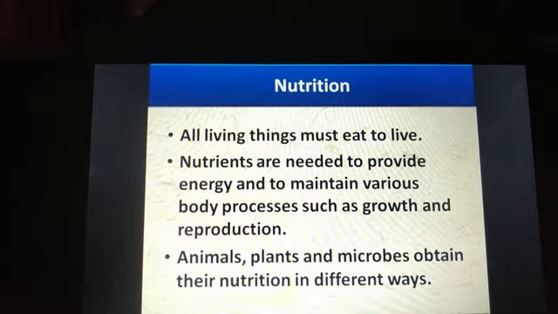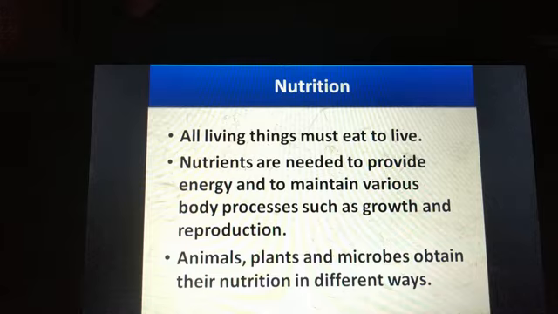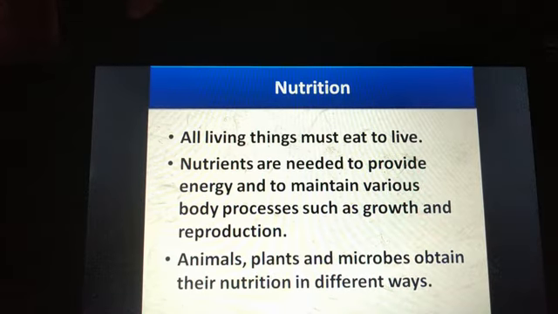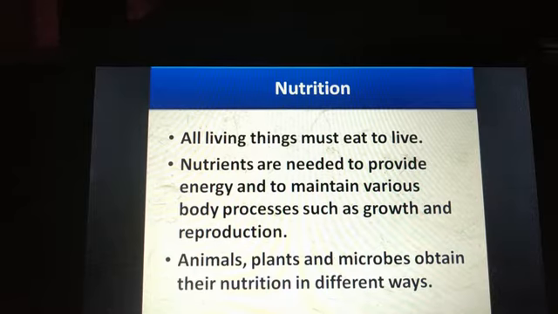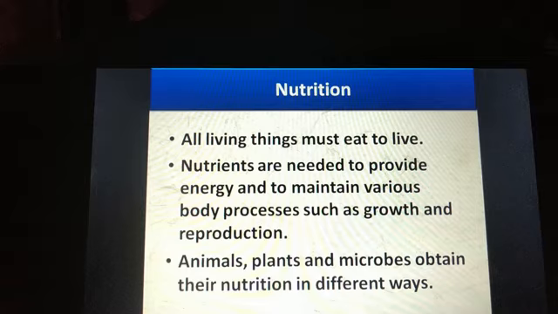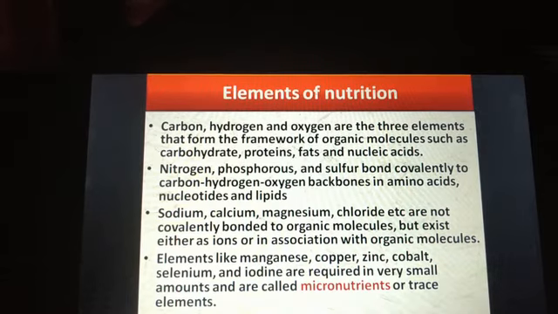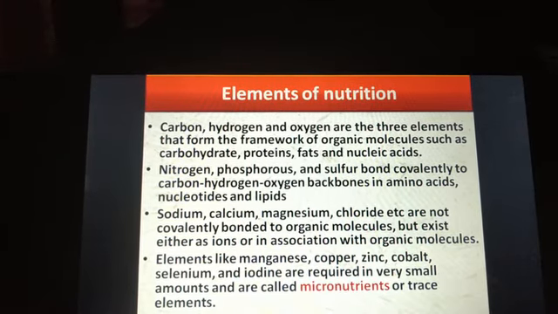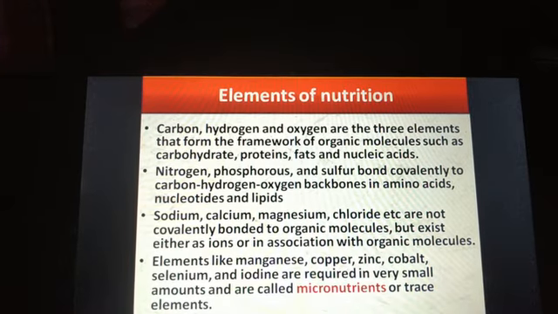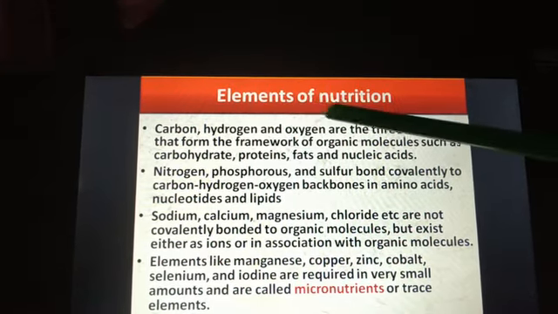Animals, plants and microorganisms obtain their nutrition in different ways. So the mode of nutrition will be different in case of animals, plants and microorganisms. Before we discuss the mode of nutrition in different organisms, let us first discuss the elements of nutrition.